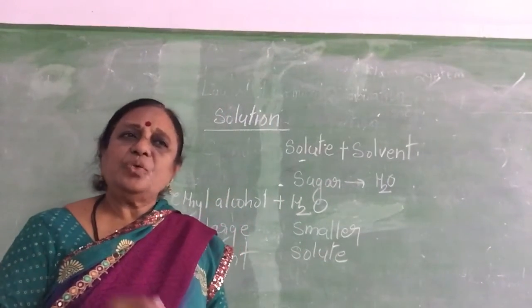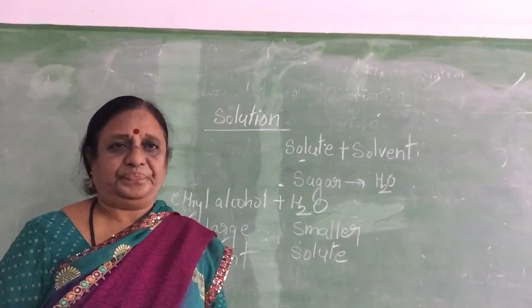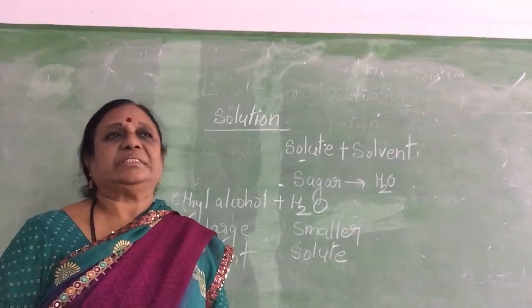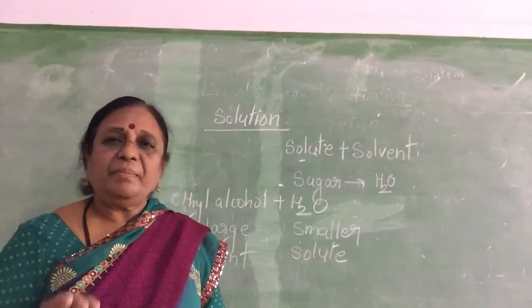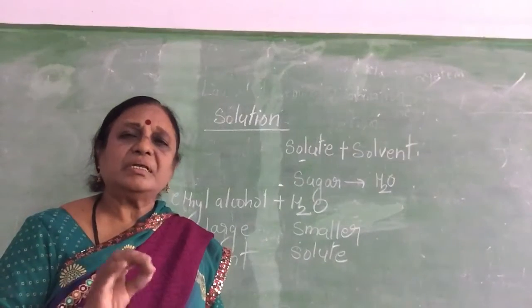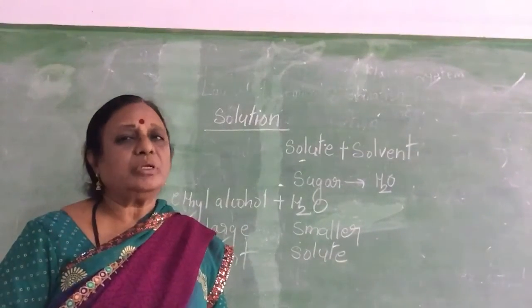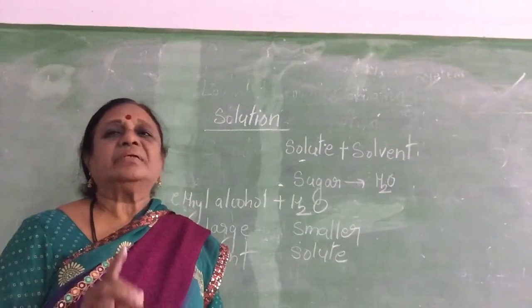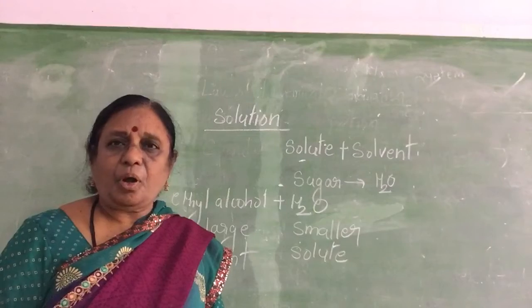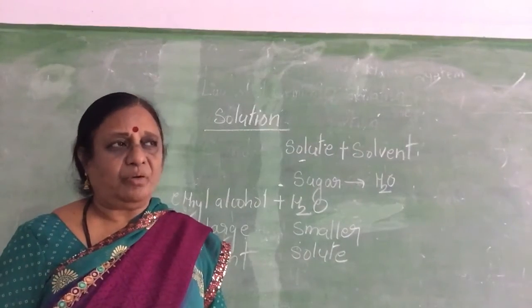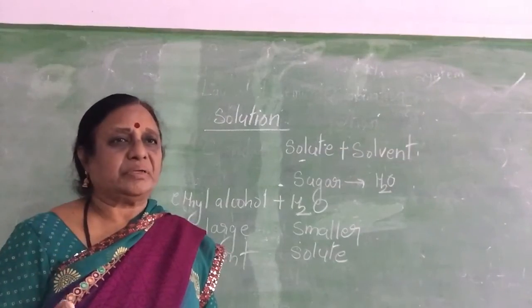So when these two liquid components mix with one another, homogeneous का मीनिंग क्या है? Look like same. पानी में शुगर थोड़ा सा डिसॉल्व किया है तो एक जैसा दिखेंगे ना, that is called solution. So solution is a homogeneous mixture of solute and solvent or two liquid components.